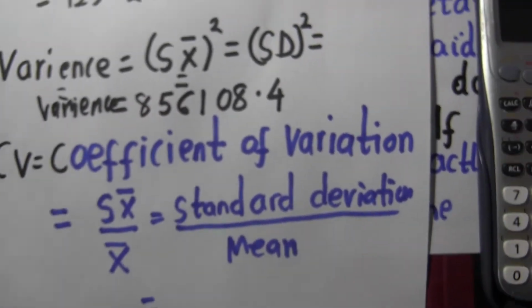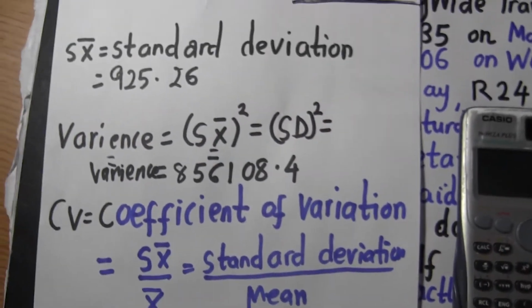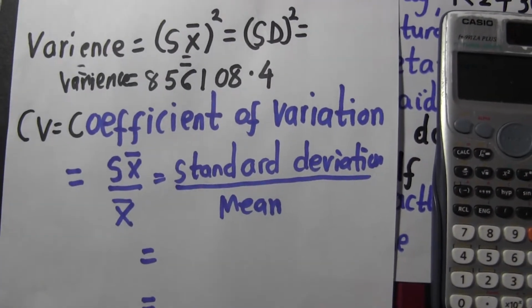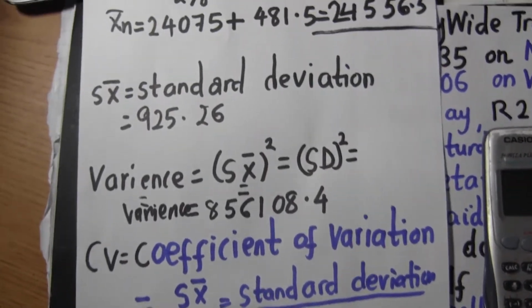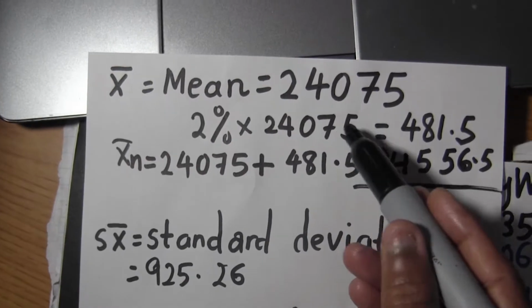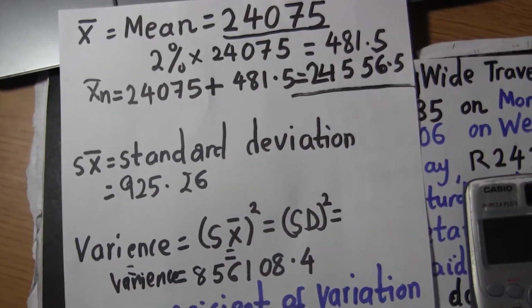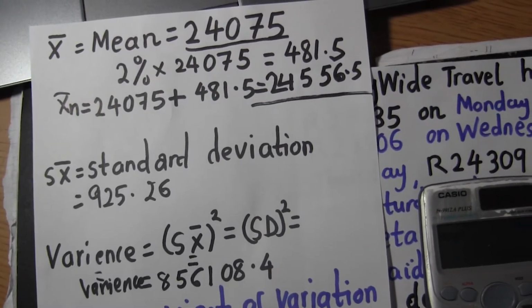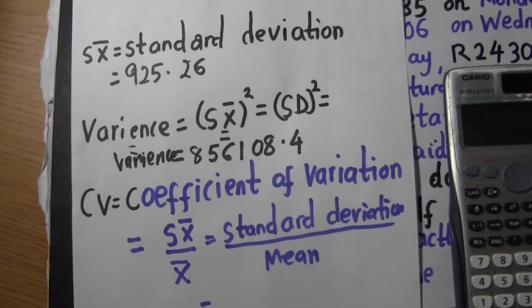Now, sometimes they ask you to find the coefficient of variation. The coefficient of variation is very, very easy. What you do is take your standard deviation and divide by the mean. We divide by the normal mean, the one with no increase, because for now we just deal with the normal data to find the standard deviation and variance, not the one with the increase.